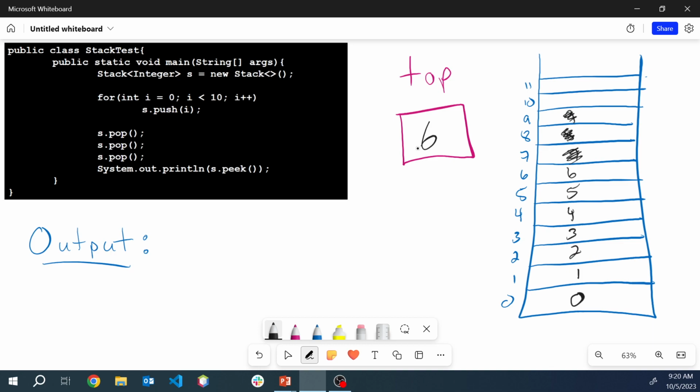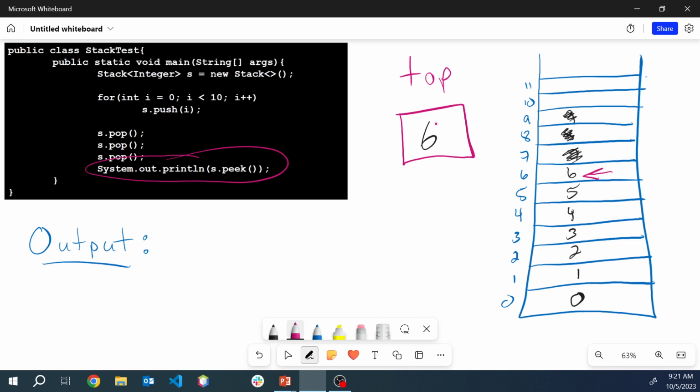And what does the last line of code say in this particular method? It says peek, which is also that operation called top. Top and peek are synonymous as methods or as operations. What it does is it returns the value at the top of the stack, but it does not actually remove it. So what value gets returned right here? It's this value right here. Now notice the index and the value have the same number, which is 6.